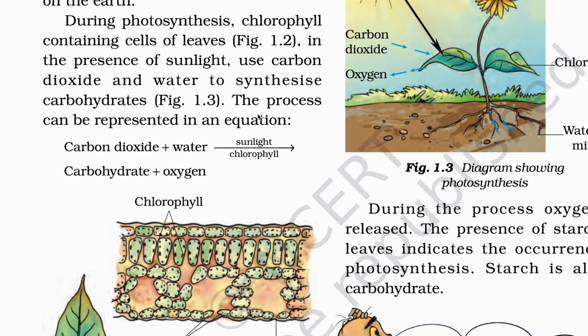The plant gets carbon dioxide from the surroundings, meaning the atmosphere, and water from the soil with the help of roots. In the presence of sunlight, and with the process happening in chlorophyll, the plant is going to produce carbohydrates, for example glucose. C6H12O6 is the chemical formula of glucose.